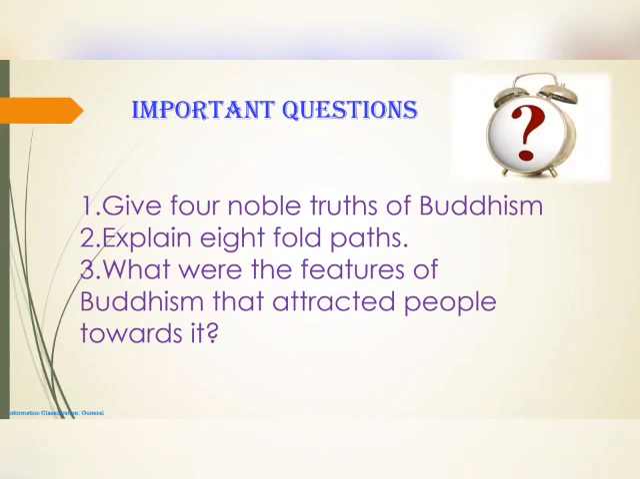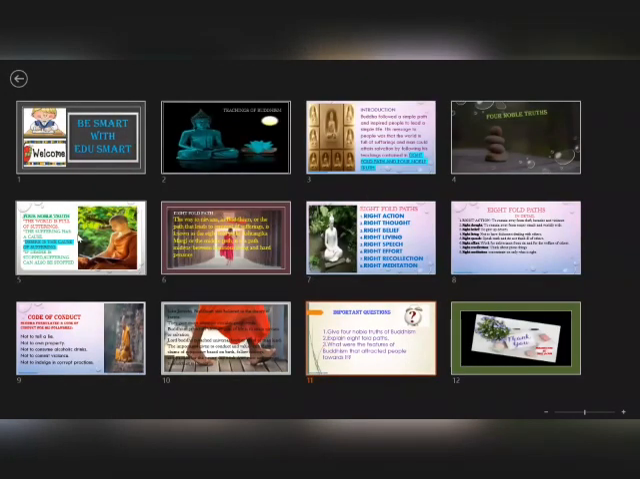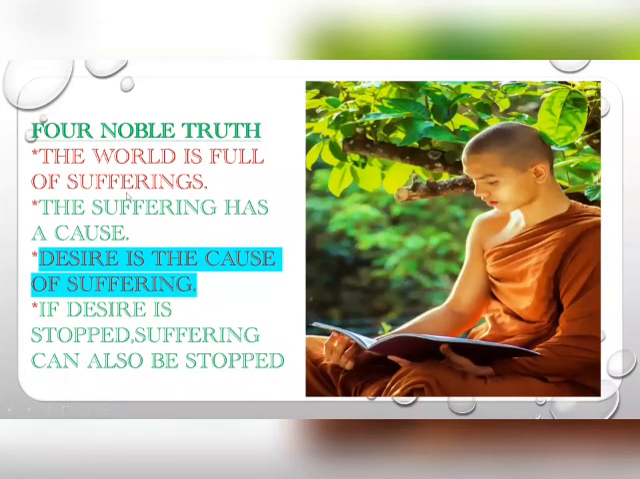The Four Noble Truths of Buddhism. I already told you; according to the marks, you can write the answers. What are the Four Noble Truths of Buddhism? Here they are. The world is full of suffering. The suffering has a cause. Desire is the cause of suffering. If desire is stopped, suffering can also be stopped. That is what is mentioned here.